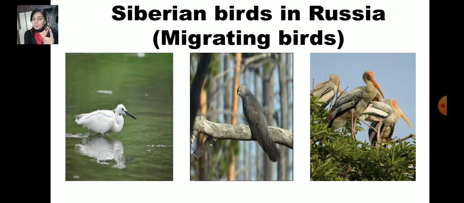So when the winter starts, the birds fly to the warmer places, and again when the winter season gets over, they go back to their own places. Until then, they will stay in the warmer places so that they can get their food easily. This activity is called migration, and these birds are called migrating birds.